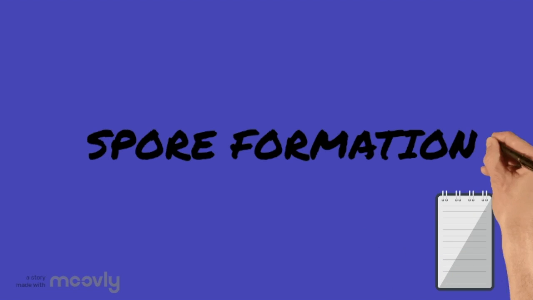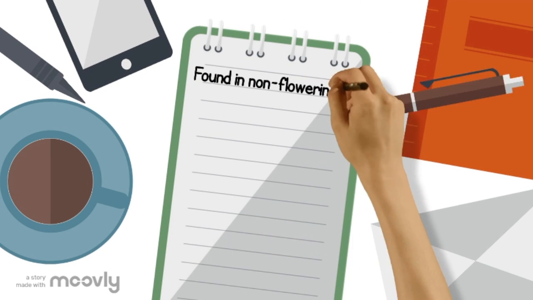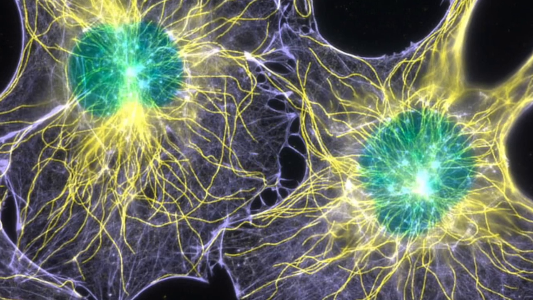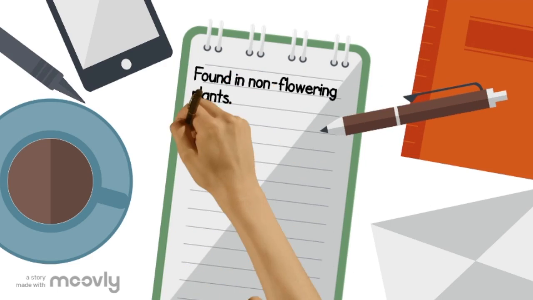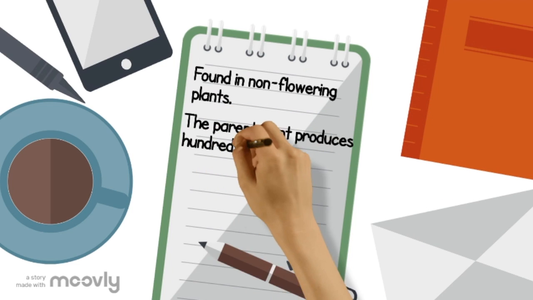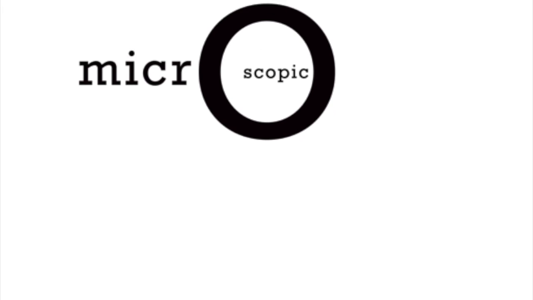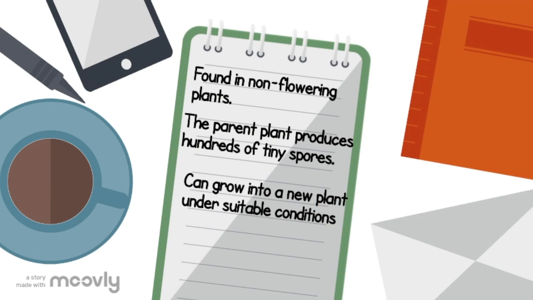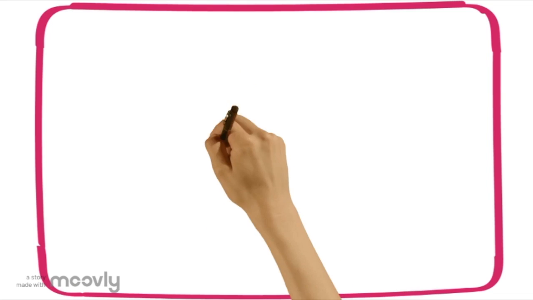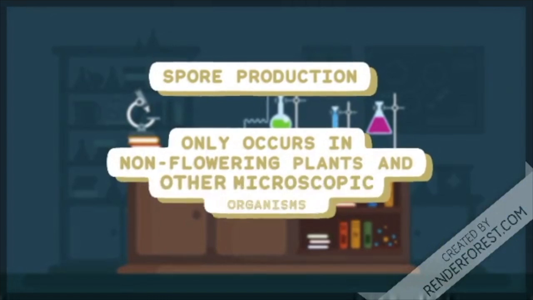Spore formation is a method of asexual reproduction which is found in non-flowering plants such as fungi and bacteria. In this method of reproduction, the parent plant produces hundreds of tiny spores which can grow into new plants. The spores are microscopic, tough, and resistant bodies which are round in shape and can grow into a new plant under suitable conditions.